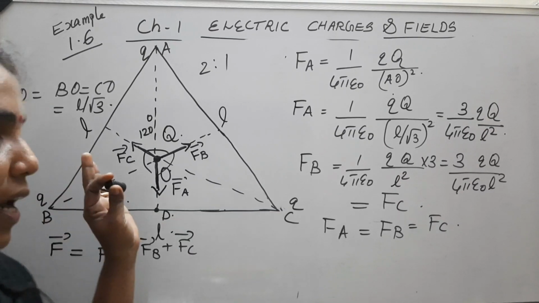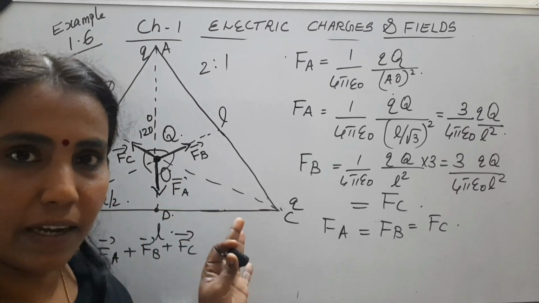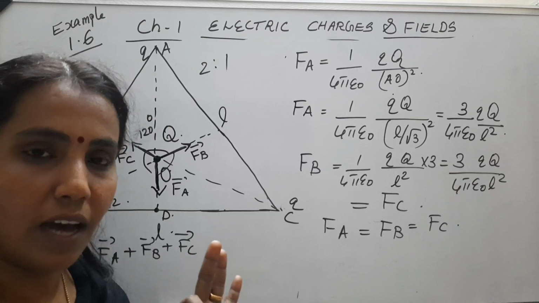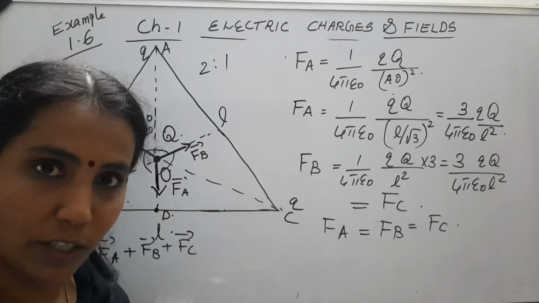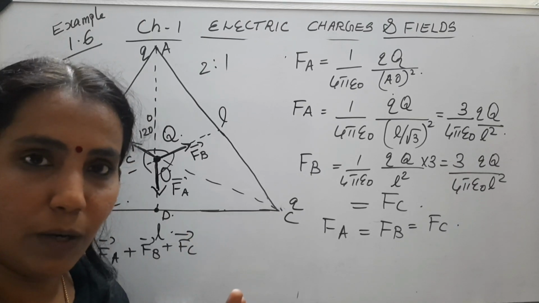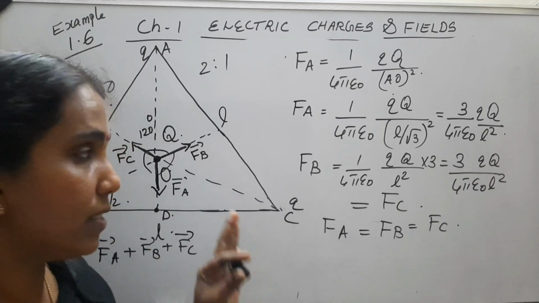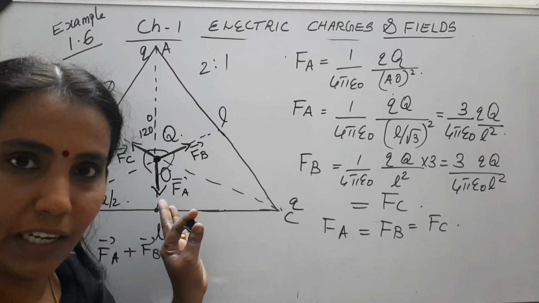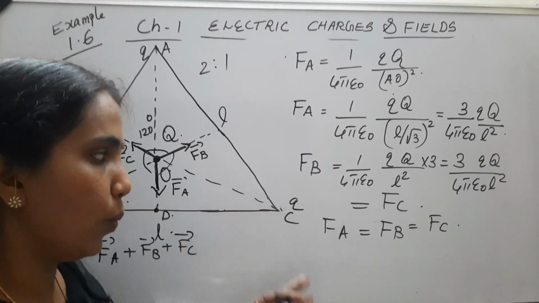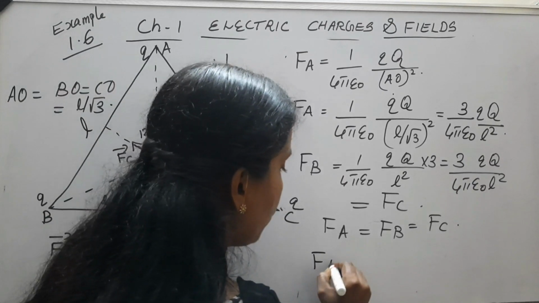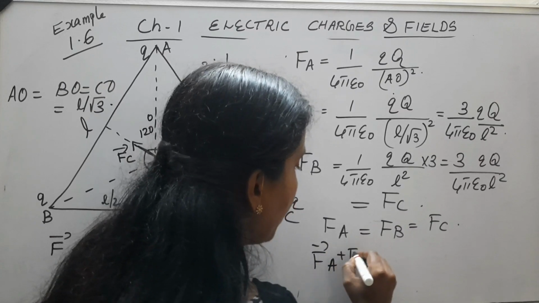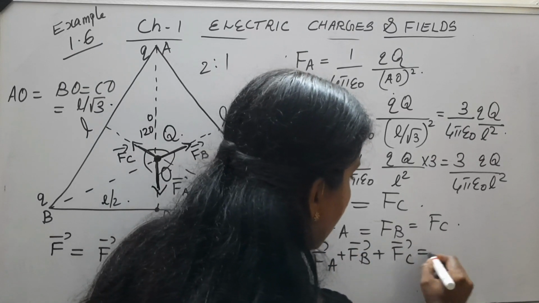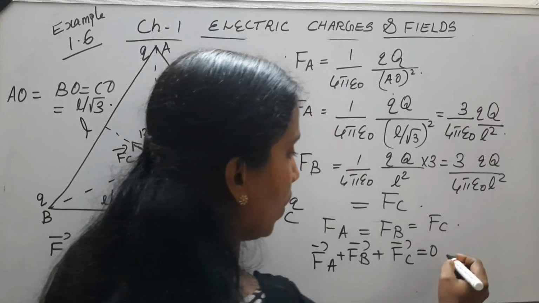See here, you can directly apply Lami's theorem, which you studied in first year. If three equal forces are acting at a point at an angle of 120 degrees, the resultant will be equal to 0. So we will have vector FA plus vector FB plus vector FC equal to 0.